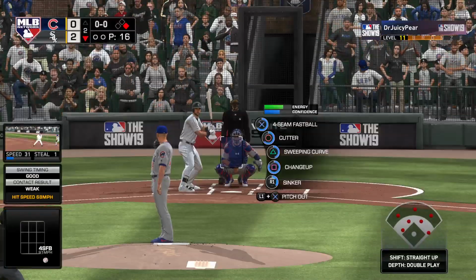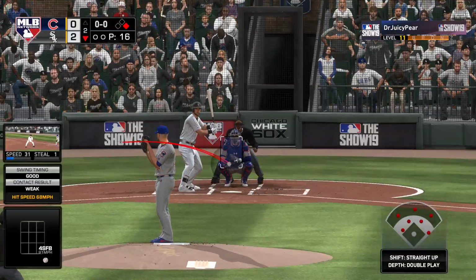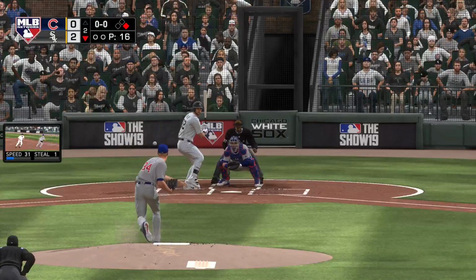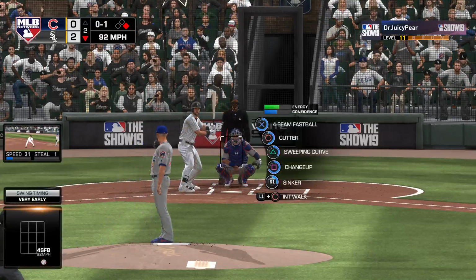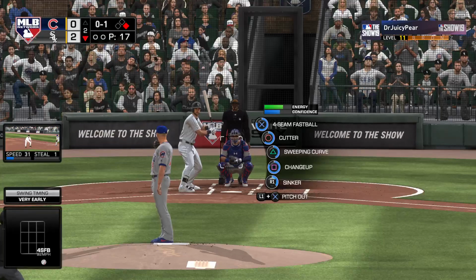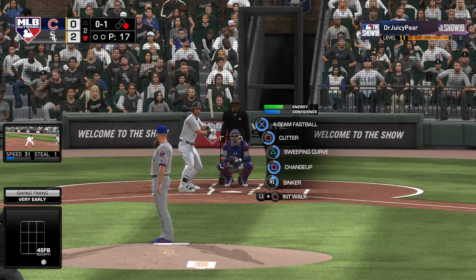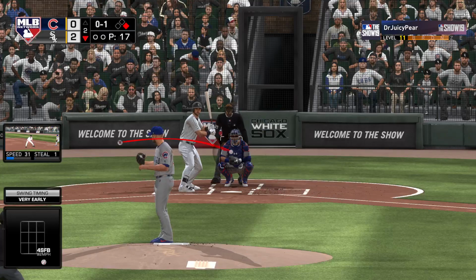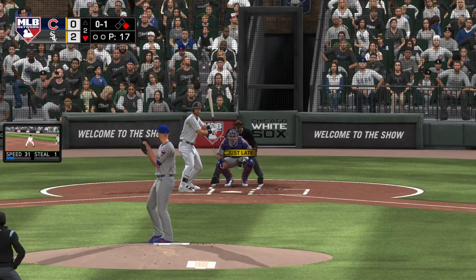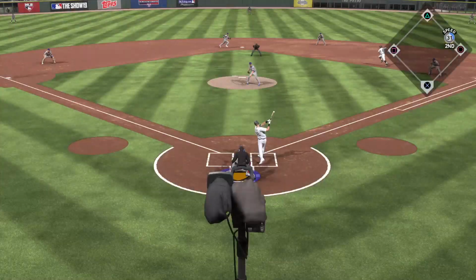Now to the plate, Matt Skoll, the designated hitter. From the belt, kicks and deals. And there's the good fastball from Lester as he jumps ahead. No balls and a strike. Good job of making him chase that pitch down below the strike zone. That's where you want to pitch when you're looking for the double play ball.